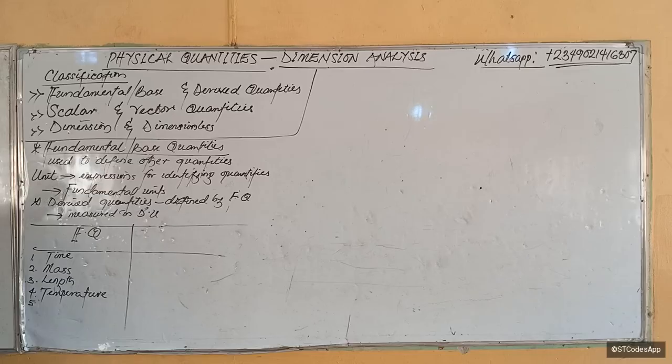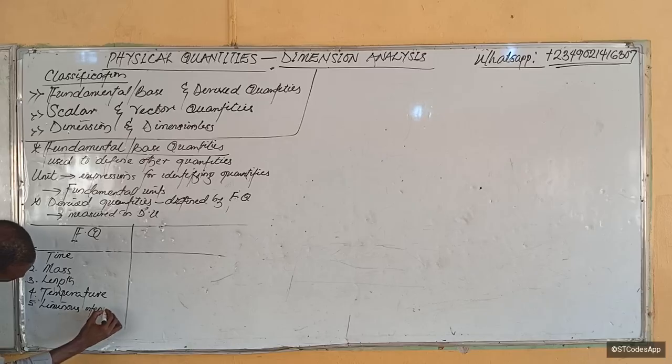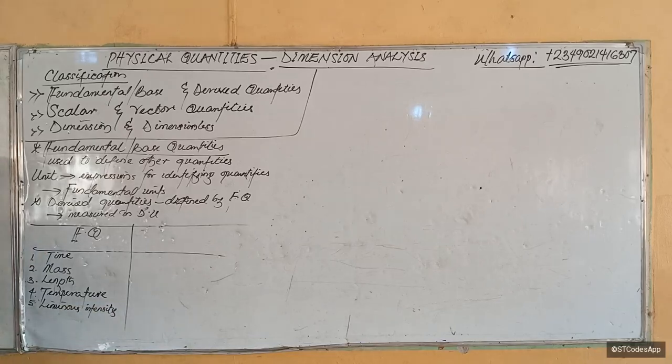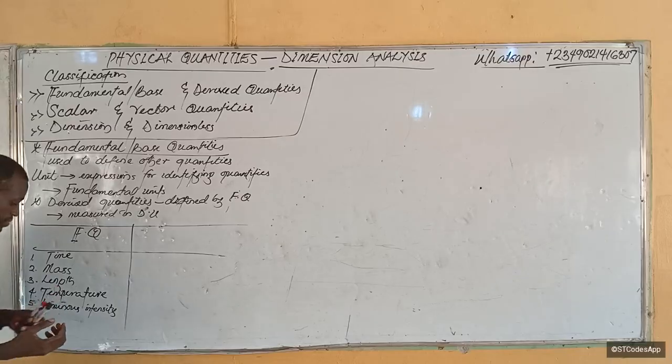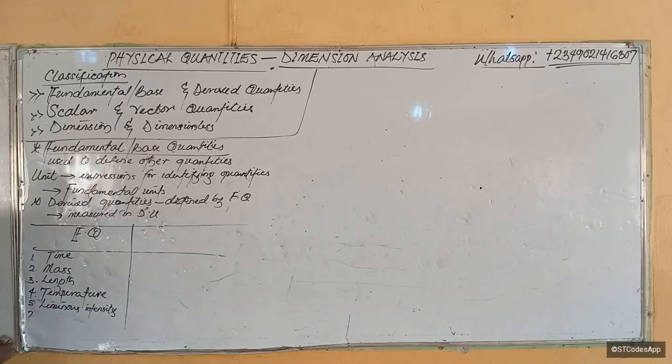We have what again? Luminous intensity. That is the intensity of how radiant a particular thing is. Luminous intensity. We also have number 6.